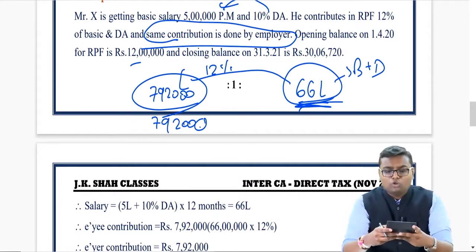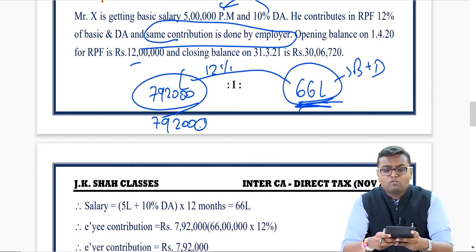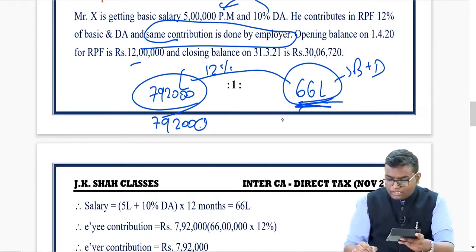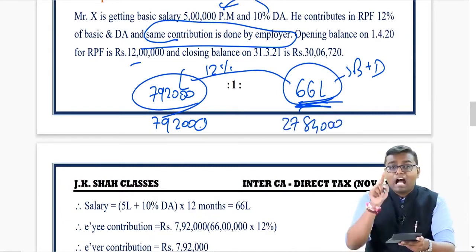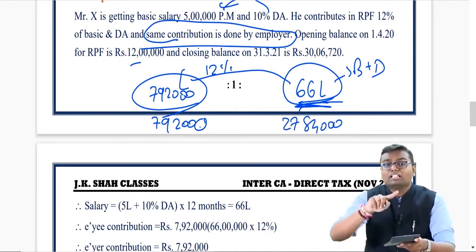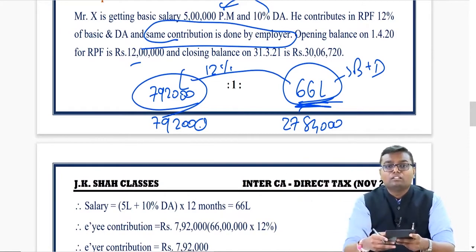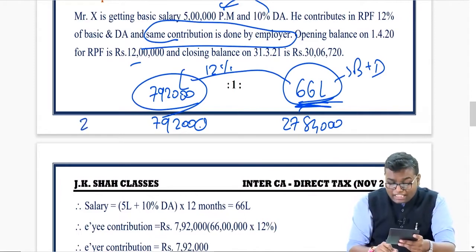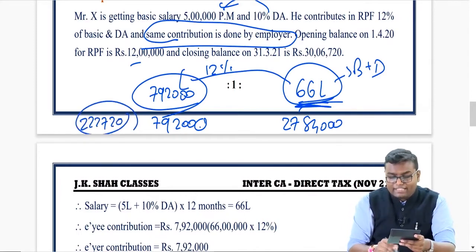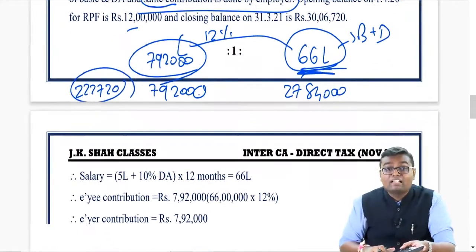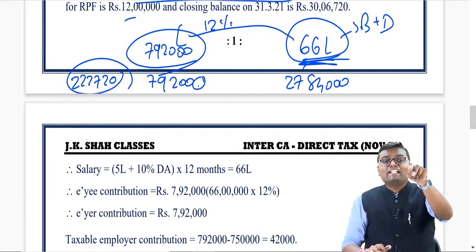So if I do the total, 12 lakh plus 7,92,000 plus 7,92,000, it becomes 27,84,000. But how much closing balance have I given? 30,06,720. What it means is that 2,22,720, the balancing figure, is the interest that is credited to your RPF account.